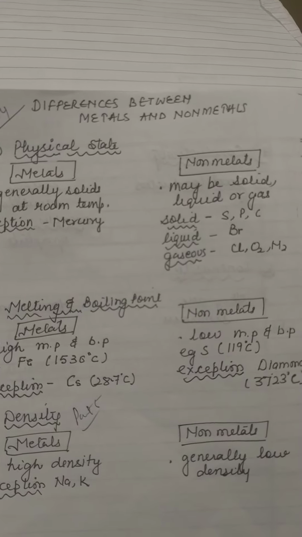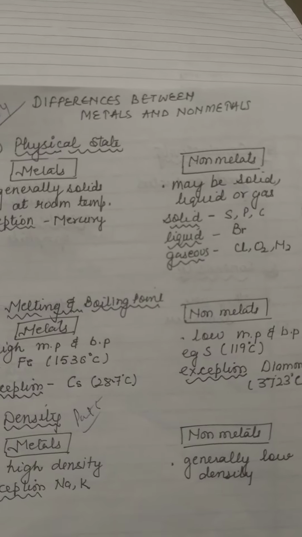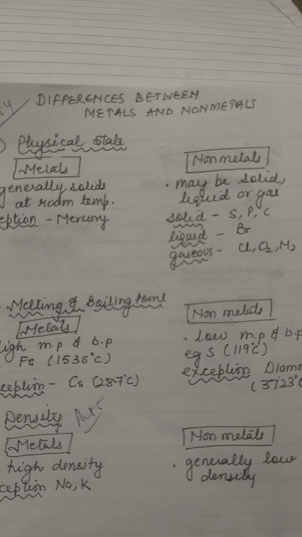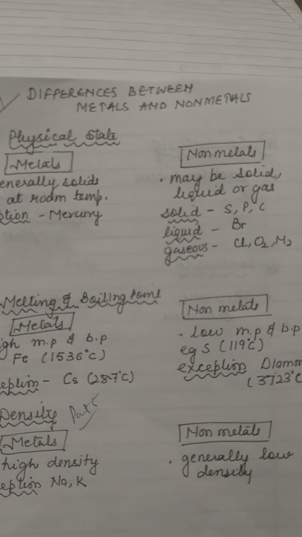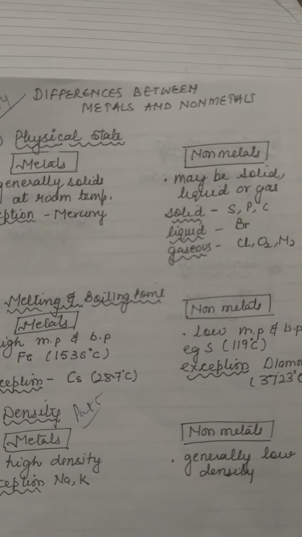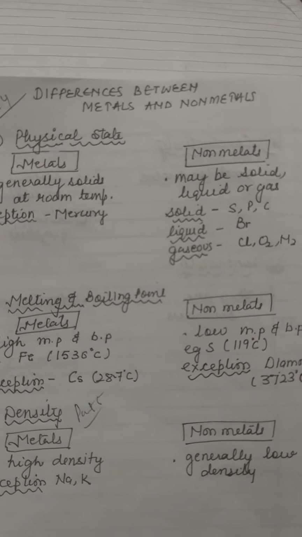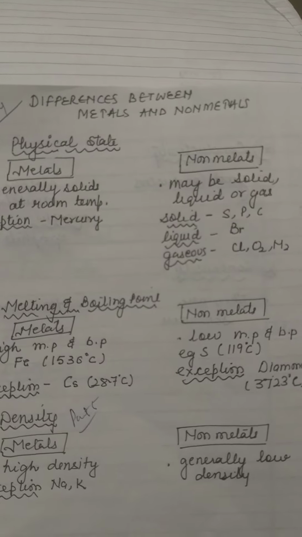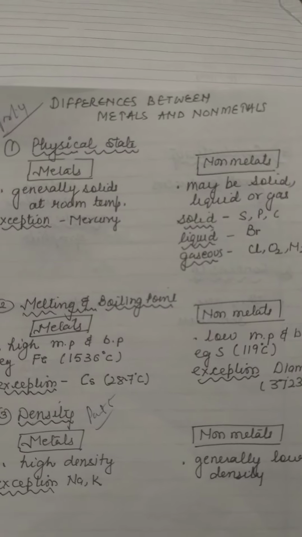And non-matters may be solid, they may be liquid, or they may be gases. Let us see some examples of solid non-matters. They can be sulfur, phosphorus and carbon. Liquid non-matter is bromine, and the gaseous non-matters are chlorine, oxygen and nitrogen, etc.